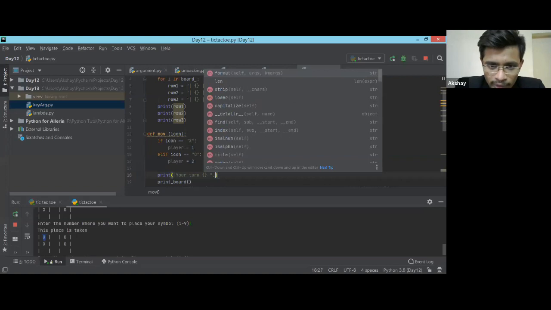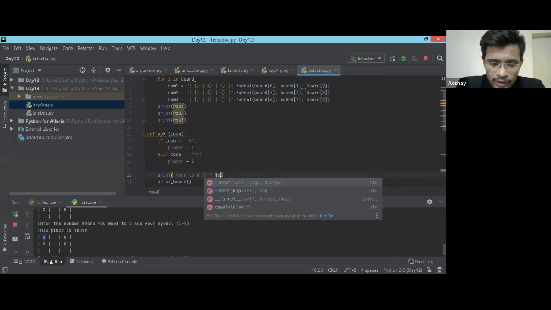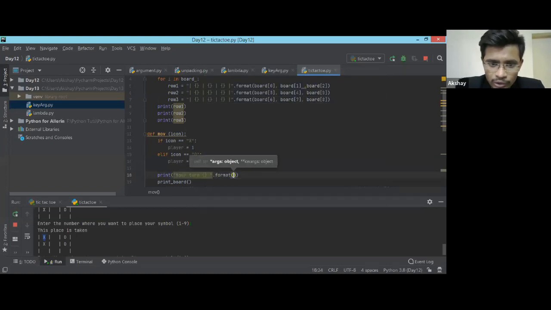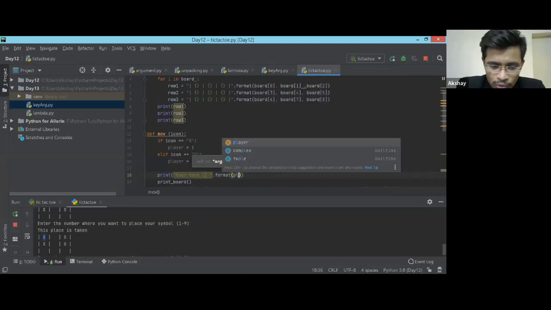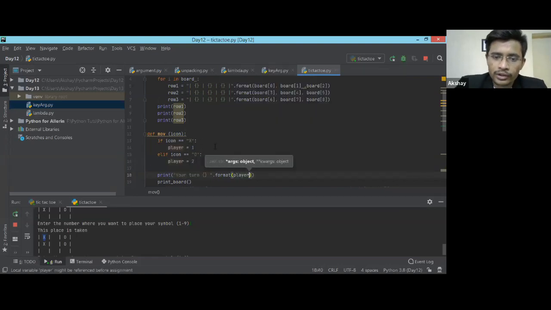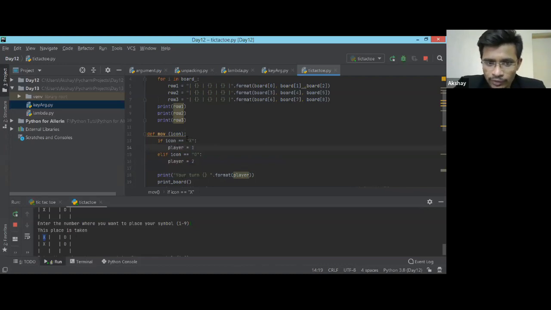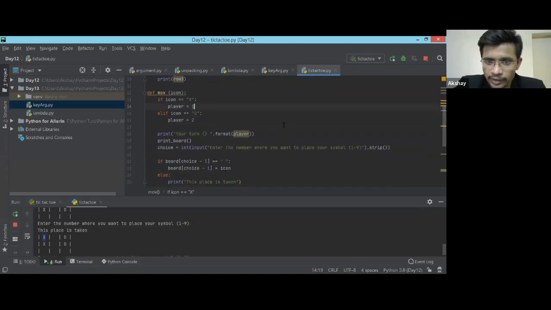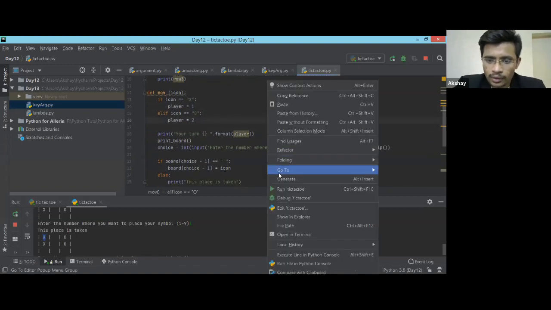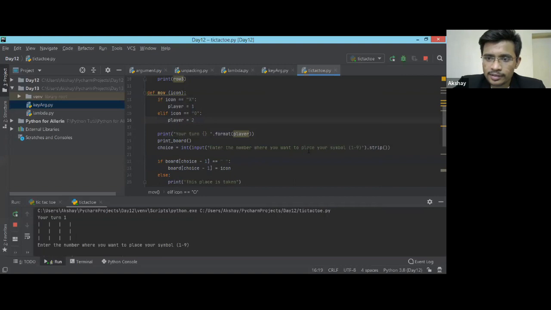And here I'm going to format. There is one more method to format strings. You can use F format as well. So those who do not know, go and learn what F format is. This is going to print the player name right now. If X is there, it is going to print your turn player 1, then he'll enter the number, and then there will be the next player's turn.